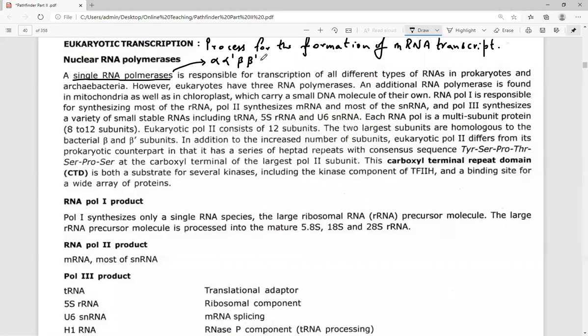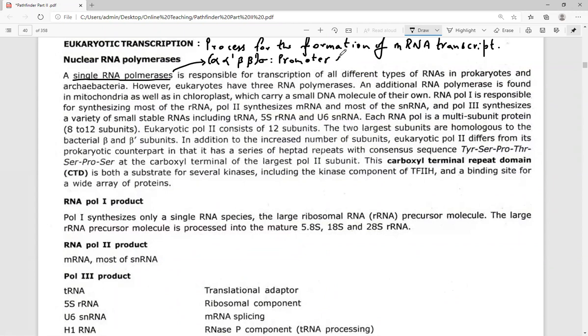These form the core enzyme complex. Sigma factor is the one that will be able to recognize the promoter sequence.